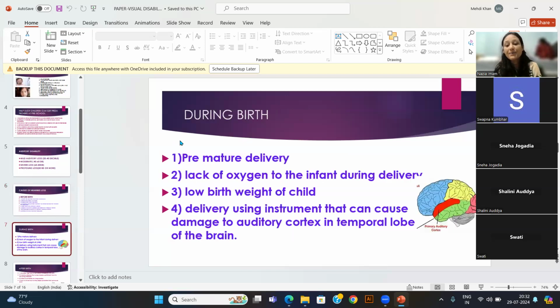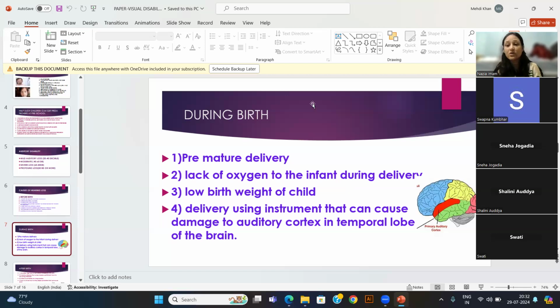Now, during birth, what happens that the child faces this disability? Premature delivery. The doctor suggests not to do excessive physical exercise during pregnancy, only whatever is required. If you do more than that, premature delivery happens, and due to that, hearing loss can happen in the children. And lack of oxygen to the infant during delivery. Many times during delivery, the mother is feeling suffocated, and the hospital people cannot identify why, and they do not provide an oxygen mask, and due to that it also happens to the child.